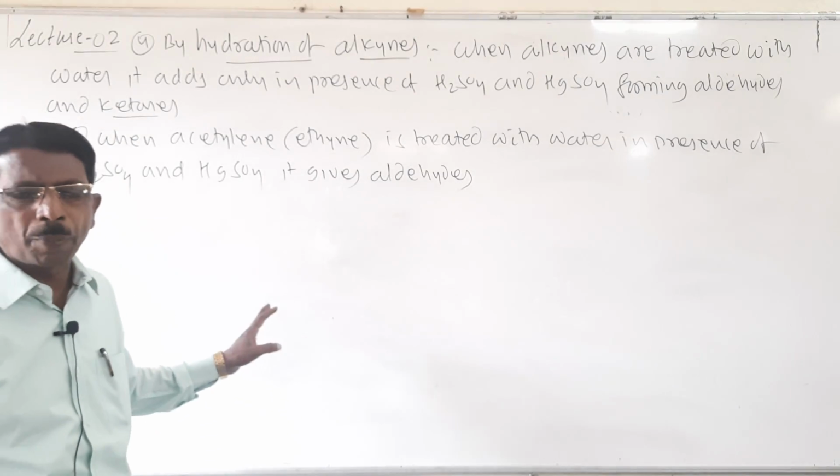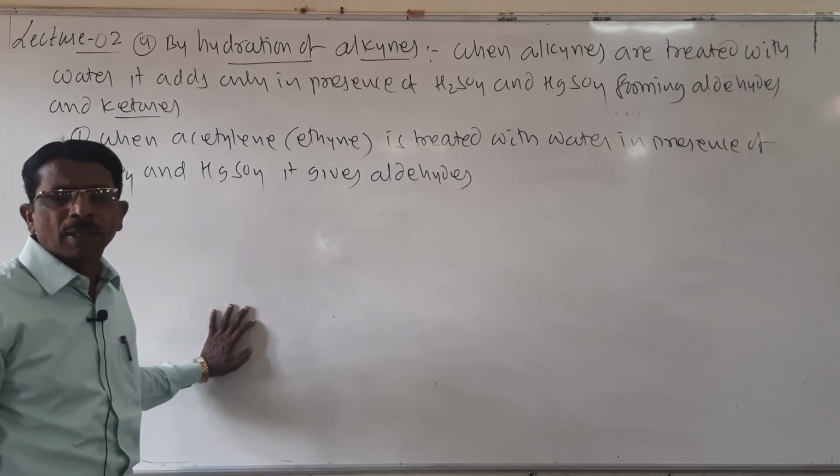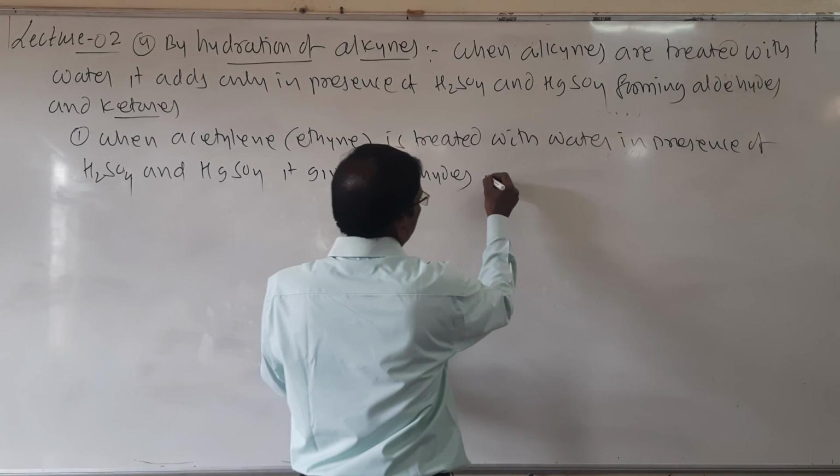So aldehydes can be obtained by using this. That is nothing but acetaldehyde.